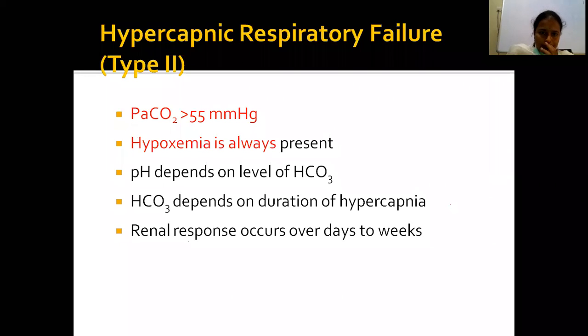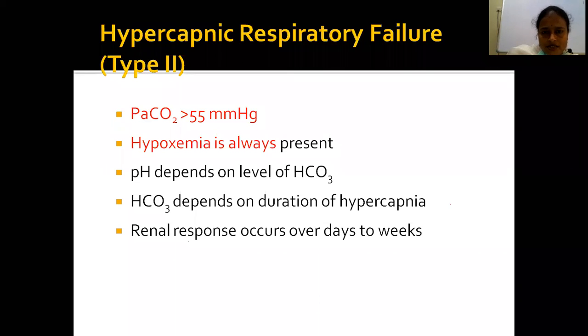Then coming to type 2 respiratory failure. What is type 2 failure? Hypoxemia along with hypercapnia is type 2 failure. Rise in PaCO2 of more than 55 millimeters of mercury is also seen in type 2 failure. Hypoxemia is always present in both type 1 and type 2, along with hypercapnia in type 2 respiratory failure.